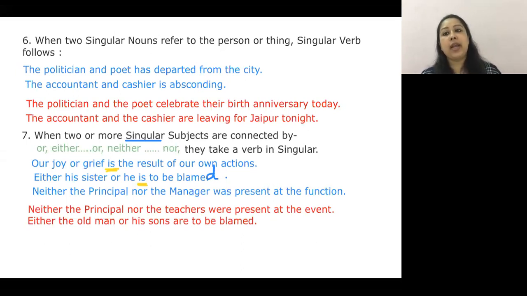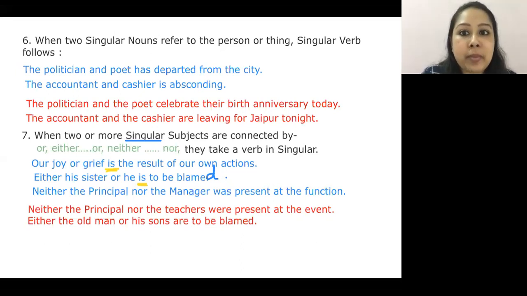But now, if I have to use plural, there is one condition to use plural. My statement should go this way: neither the principal nor the teachers were present at the event. Now you would ask me, ma'am, can we shuffle the position of the words and still use the word? I would say no.